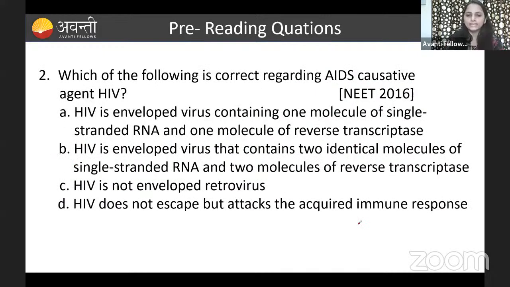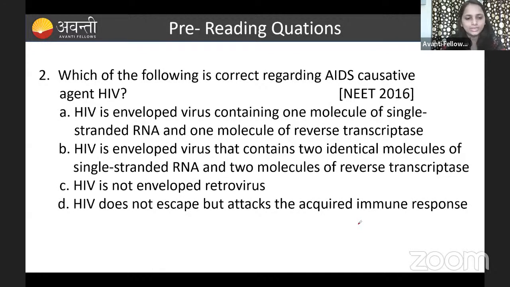Which one of the following is correct regarding the AIDS positive agent? So that is the HIV. Okay, fine. Option A: HIV is an enveloped virus containing one molecule of single-stranded RNA and one molecule of reverse transcriptase. Option B: HIV is an enveloped virus that contains two identical molecules of single-stranded RNA and two molecules of reverse transcriptase.